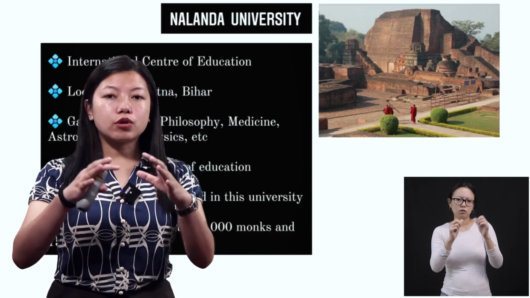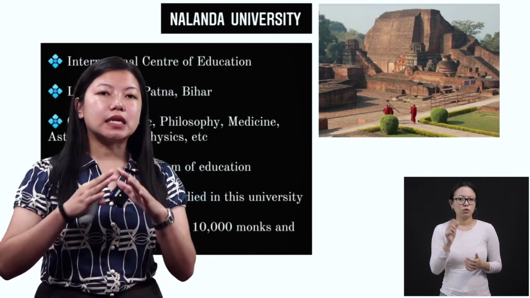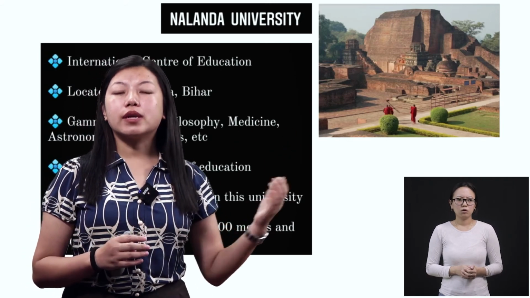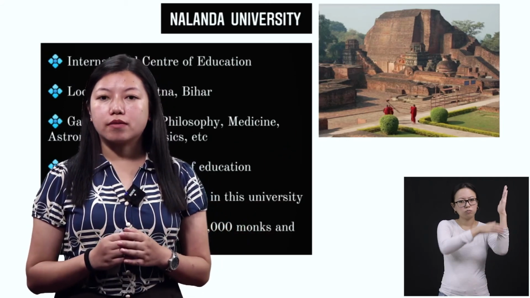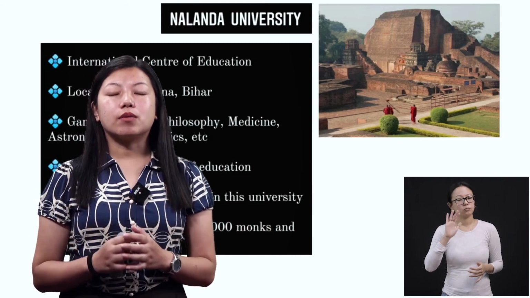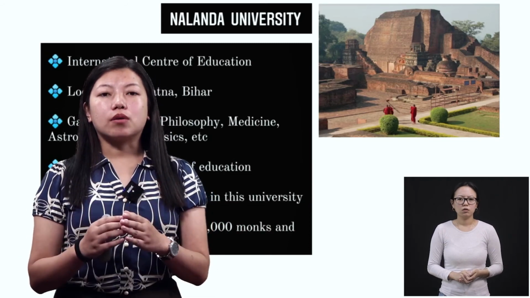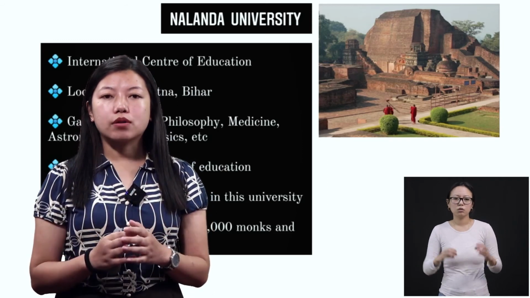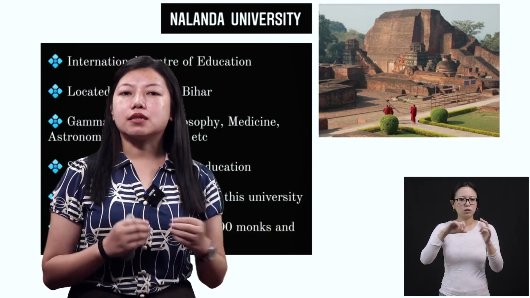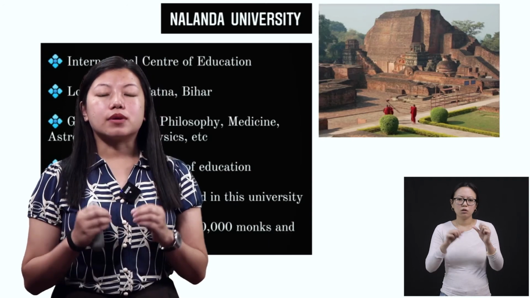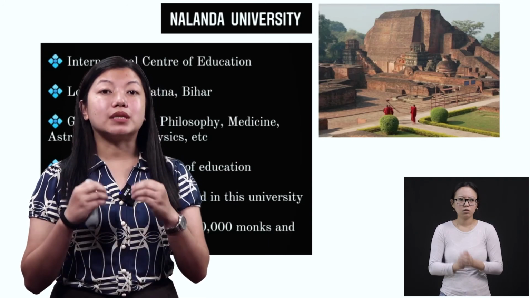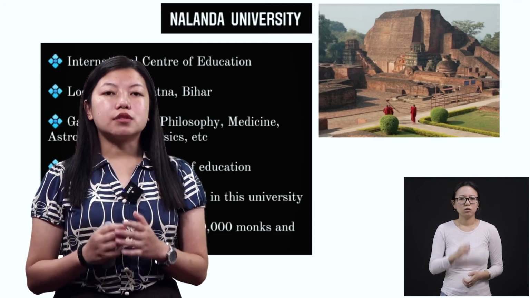Okay, so in order to make this university, they have cleared many villages, and finally this six-story university was made. All right, now here there were about 10,000 monks. Okay, so there were 10,000 monks who were studying in this Nalanda University, and there were 1,510 professors. That means they were teachers who were teaching these monks.